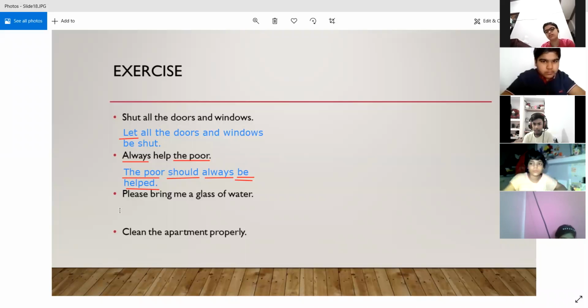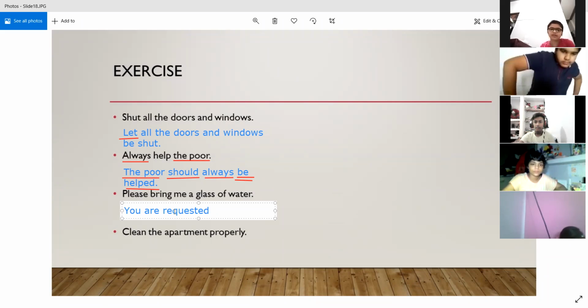Very good, ma'am. You are requested. Now, since we have already used the correct form of the be verb are and we have used the third form of the verb request, so we have already written you are requested. So those requirements have already been fulfilled. So we are just going to use the infinitive now. You are requested to bring a glass of water.